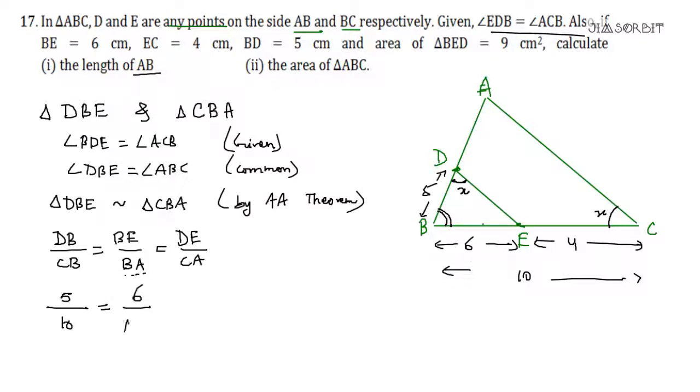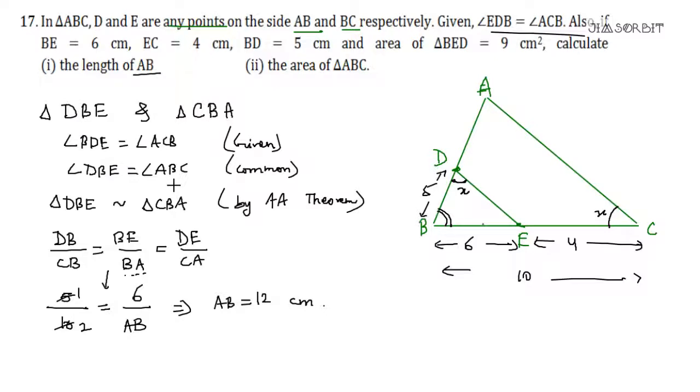And BA we can write as AB. So we are using this. How easily we get? We don't need this right now. So this we get 5, 1, 5, 2. So AB is equal to 12 centimeters. So AB is 12 centimeters. We have found the length of AB.